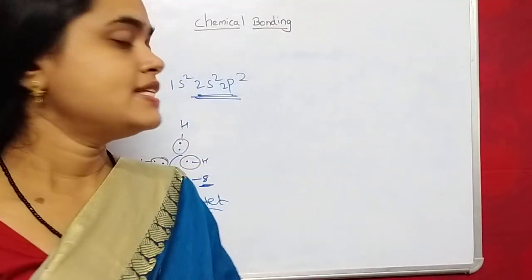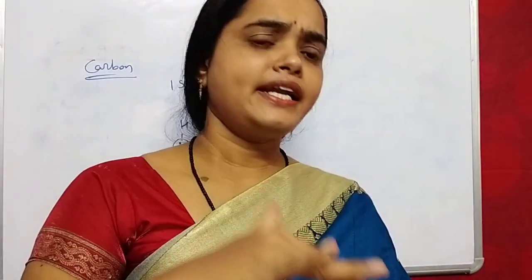Next, what is the octet rule? The octet rule means the outer valence shell has 8 electrons. We saw this by taking the example of inert gases. Inert gases have 8 electrons, so they cannot participate in bonding.